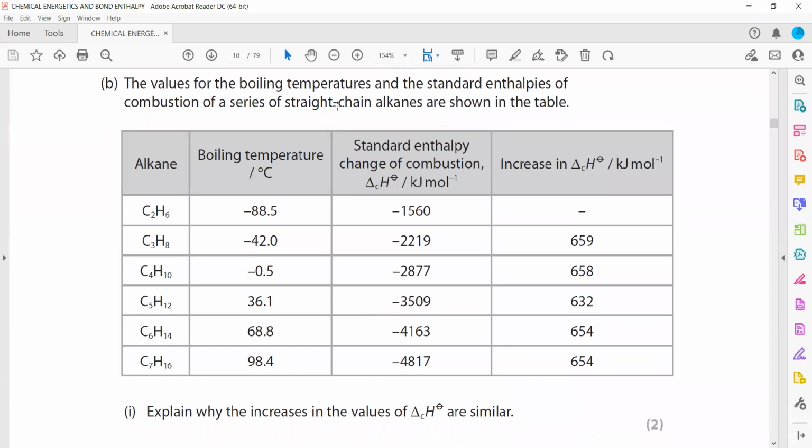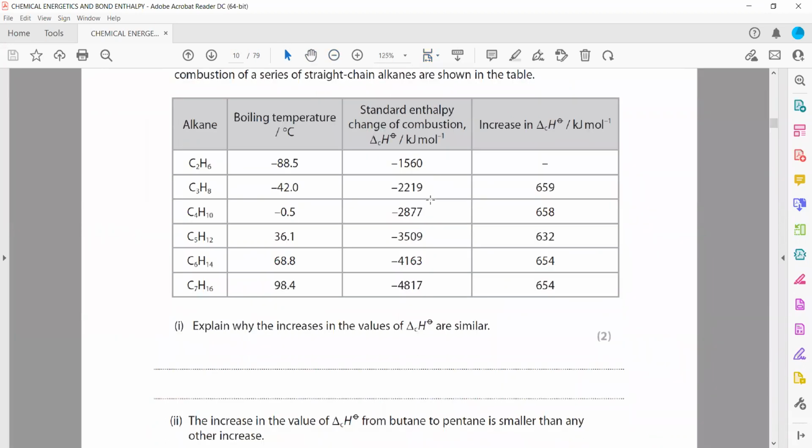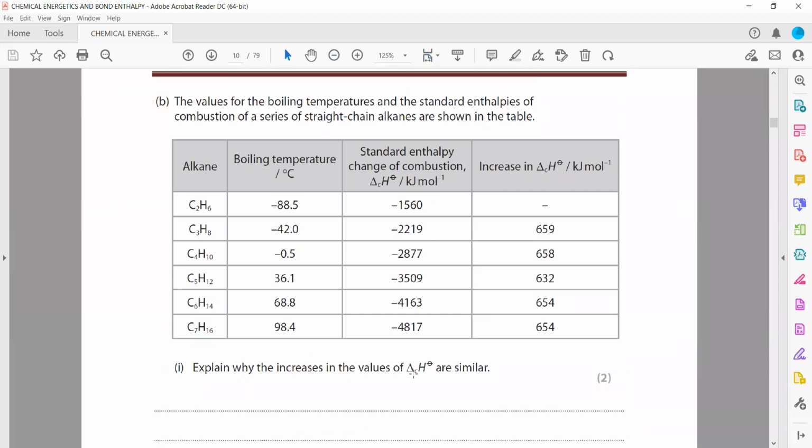Values of the boiling temperature and the standard enthalpy change of combustion of a series of straight chain alkanes are shown here in the table. Explain why the increase in the value is similar. What is the reason why the values are increasing in a similar pattern? Because when you check the difference between the bonds, which bonds are different.